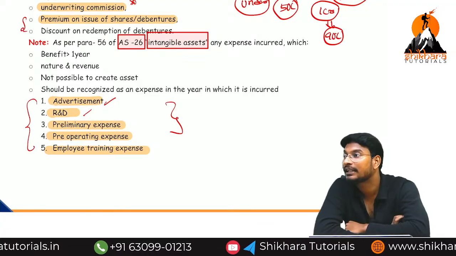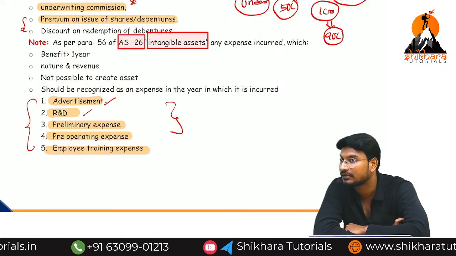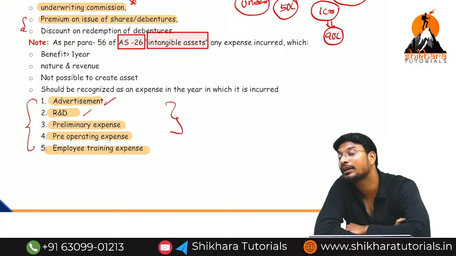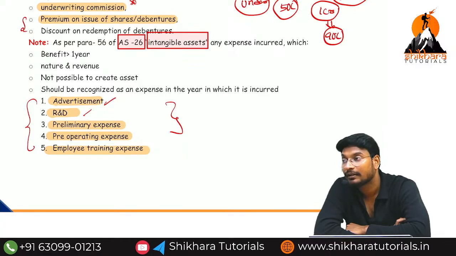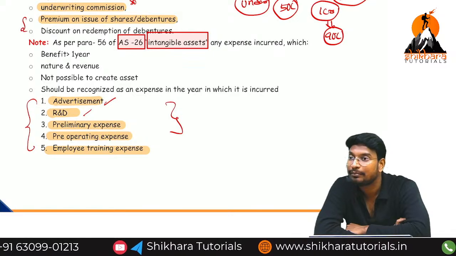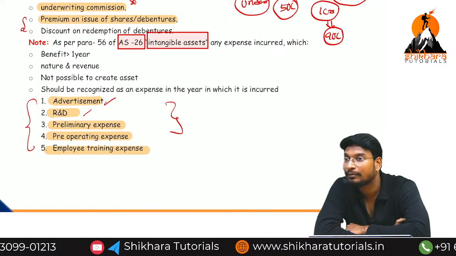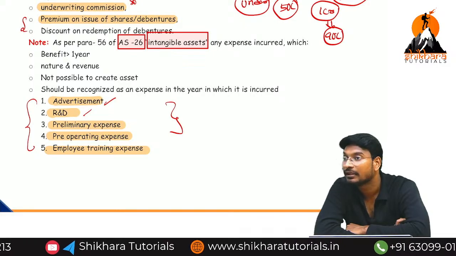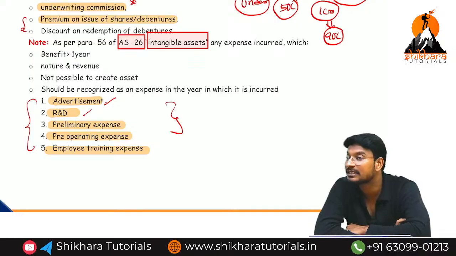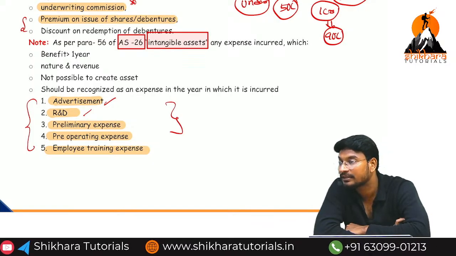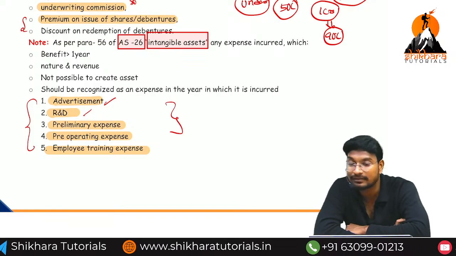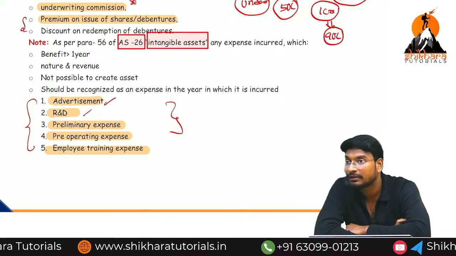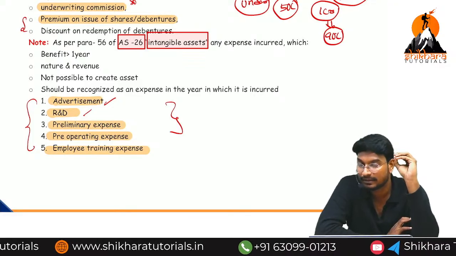Companies give training for the initial 5 to 6 months. Then after completion of training, they give higher salaries. They have trained the employee, and for that training we are getting a benefit after training. This kind of expense is also called deferred revenue expense. Even though it is a deferred revenue expense, as per AS 26, this kind of expense is a revenue expense.